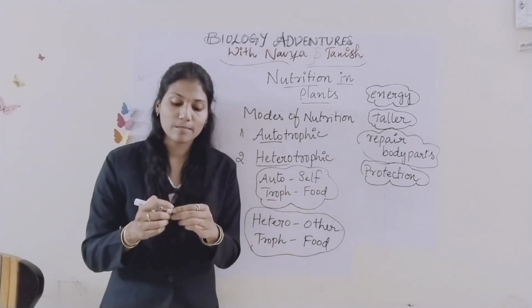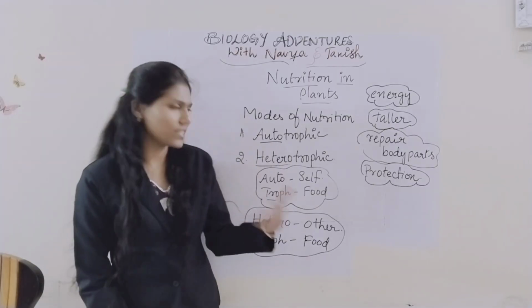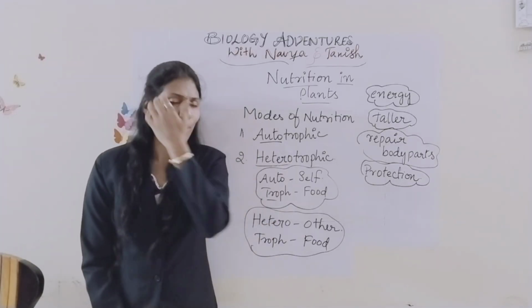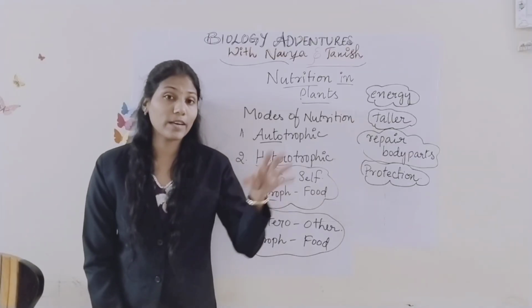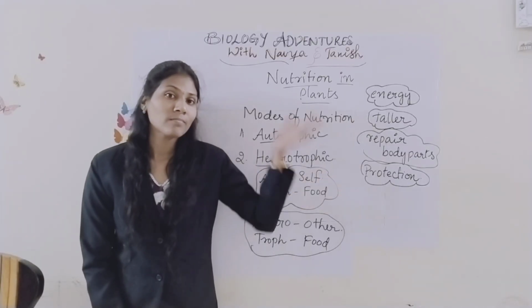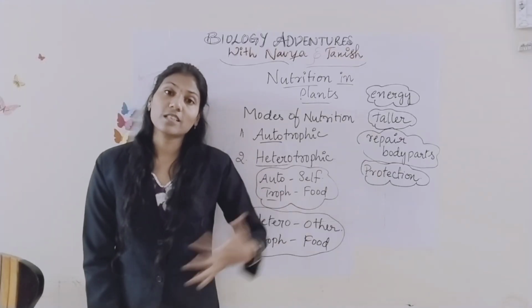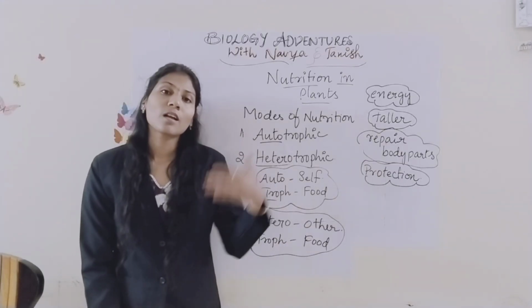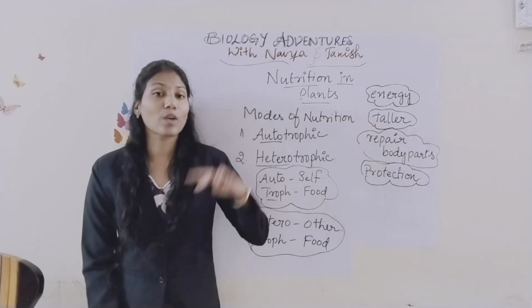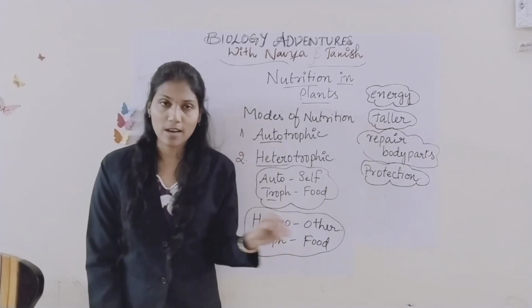Heterotrophic nutrition means, the living organisms, whether plants or animals, we take only living organisms, right? Already we learned in the last class about living things and non-living things, which can grow, breathe, produce young ones, and show movement, all we call living organisms.